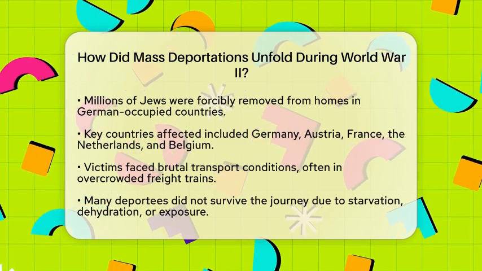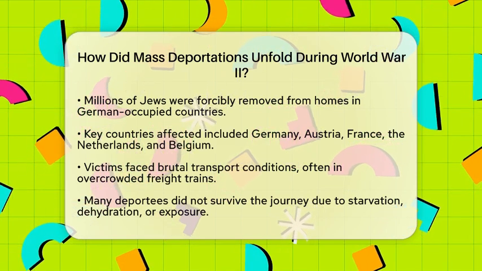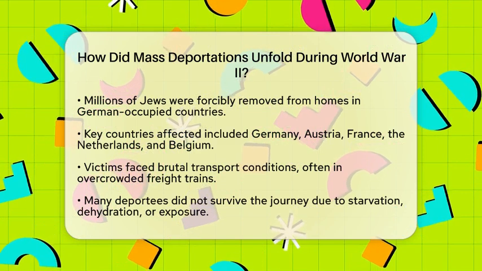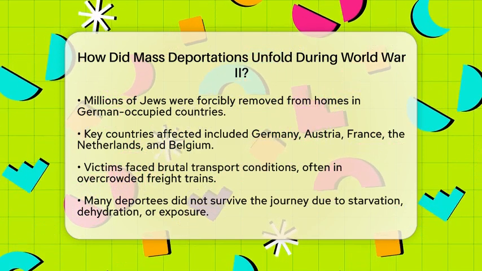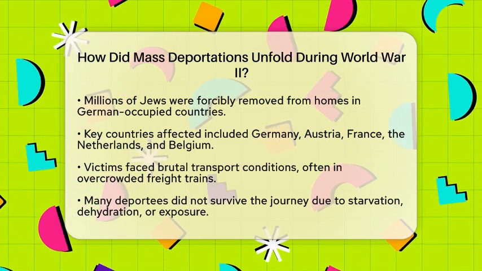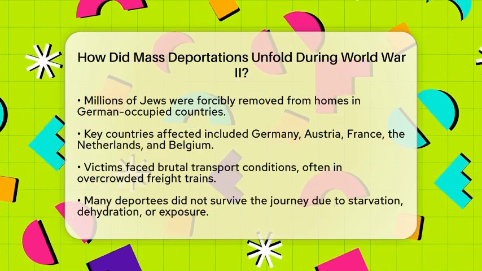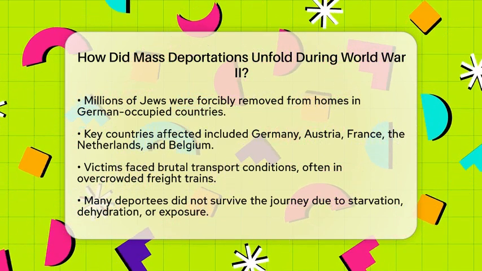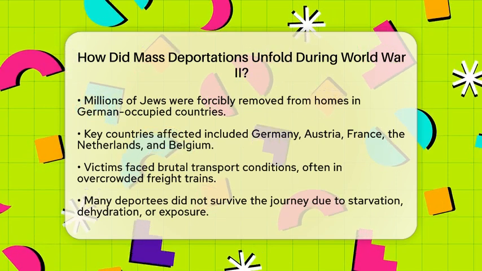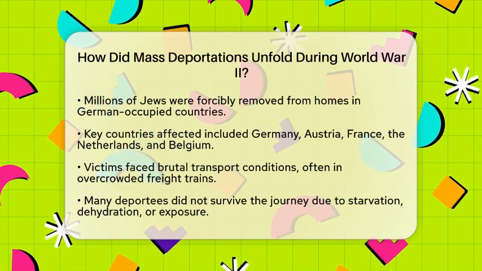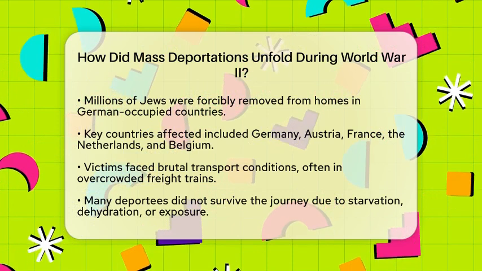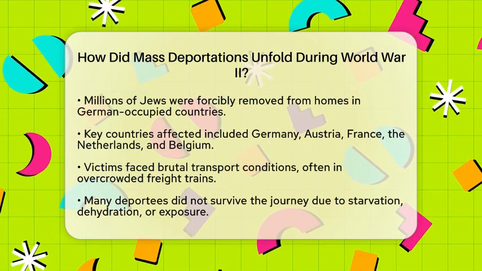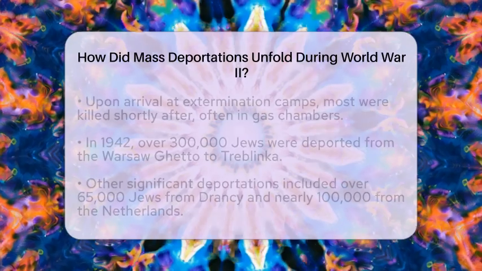They were packed into overcrowded freight trains, often without food, water, or sanitation. Many did not survive the journey due to starvation, dehydration, or exposure. Upon arrival at extermination camps like Auschwitz-Birkenau, Treblinka, and Sobibor, most were killed shortly after arriving, frequently in gas chambers designed for mass murder. The scale of these deportations was staggering.